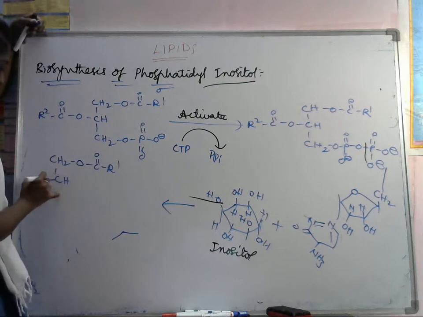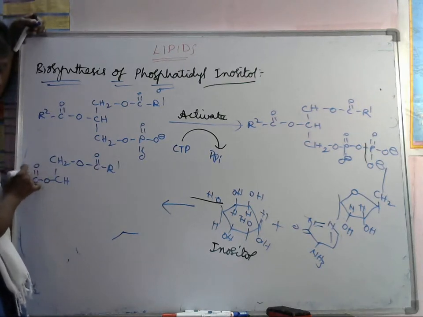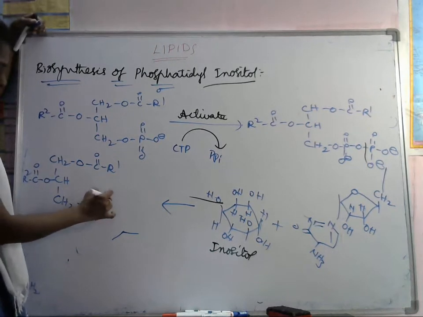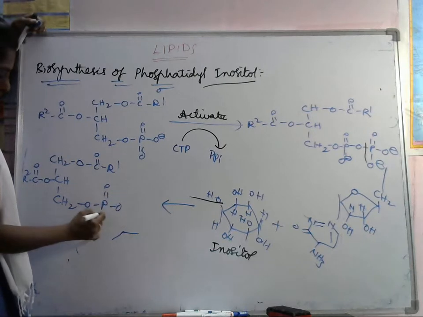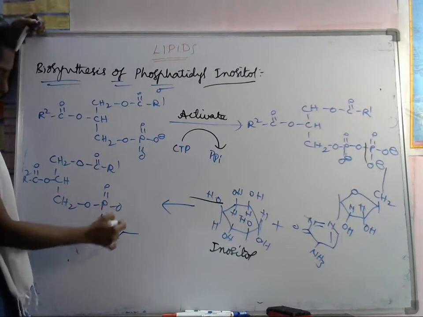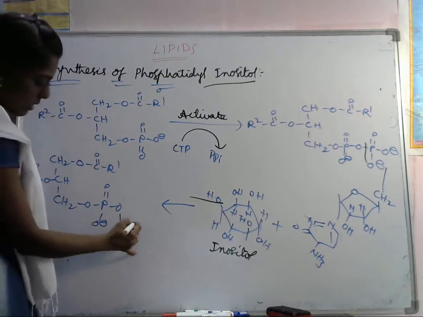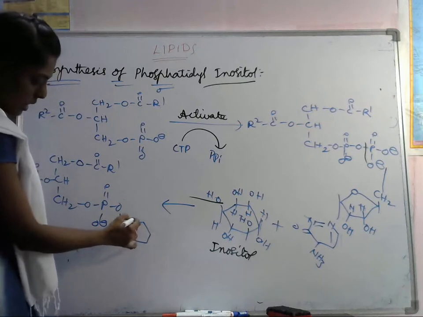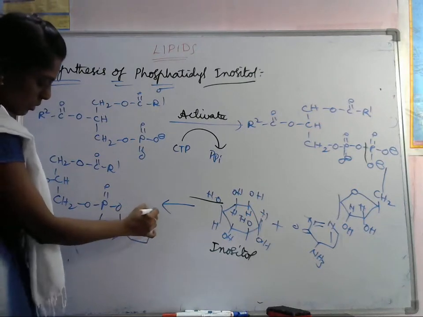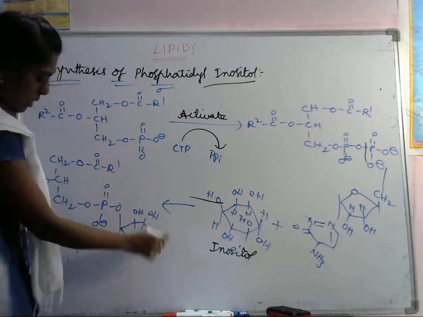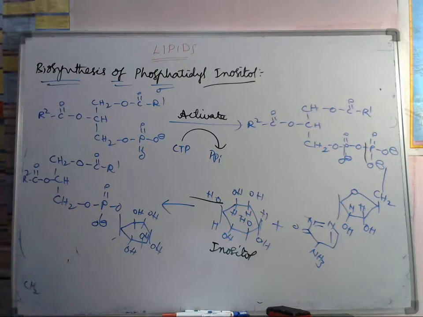Here we are having O C double bond O R2, and we are having CH2 O P O minus. This O minus is connected to inositol, with OH here, OH here, OH here, OH here, OH. So this is the phosphatidyl group, and this is the inositol. That's why it is called phosphatidyl inositol.